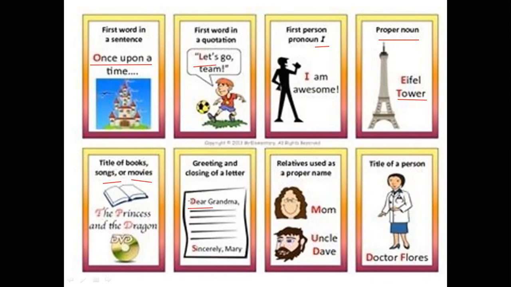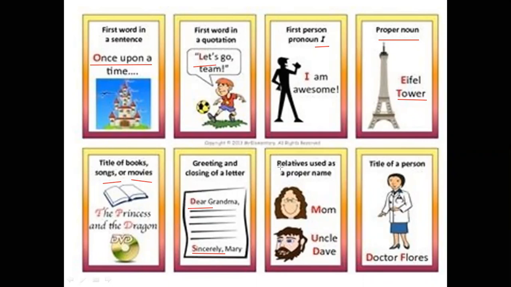So I write, dear grandma. So I write the greeting word with a capital letter, and the closing of the letter with a capital letter here. To write for her the last word of the letter with a capital letter.